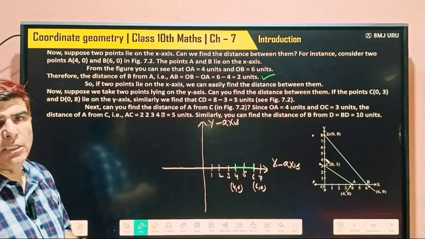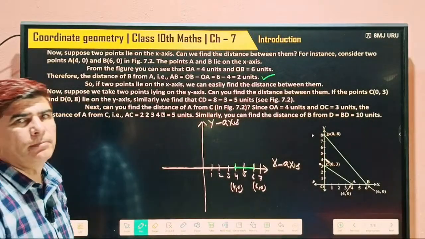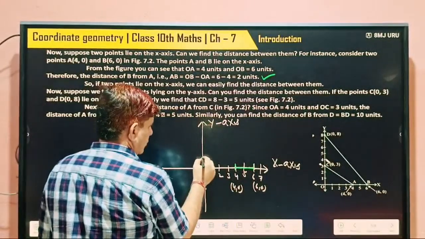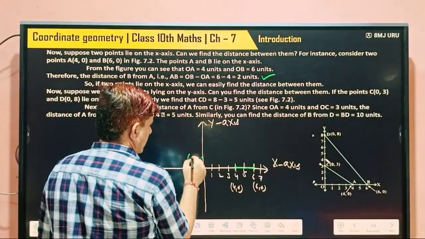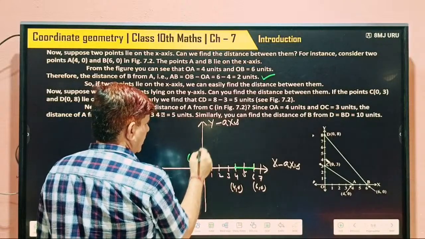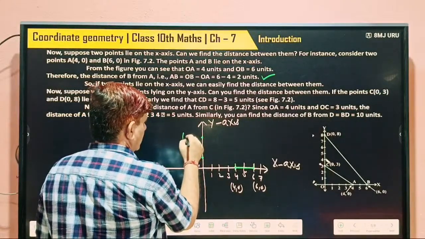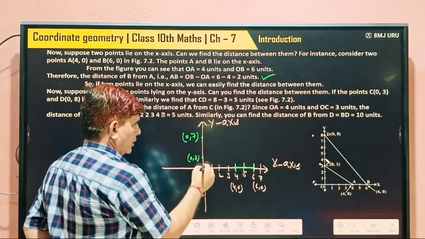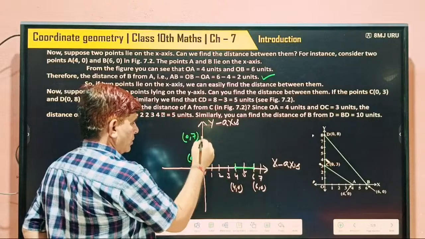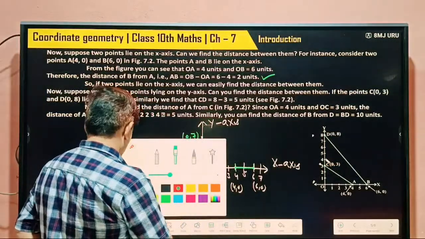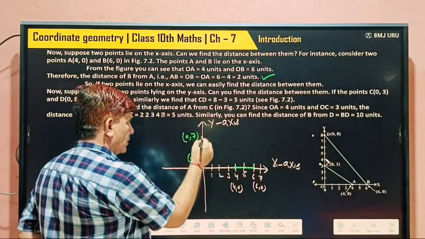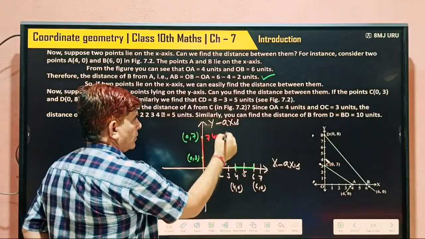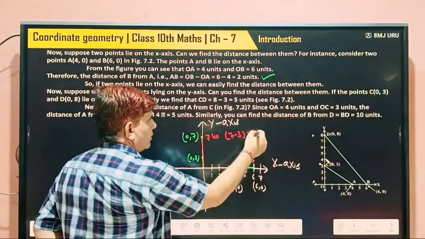If 2 points lie on the same axis, similarly, if we have a point here, 0 and 3 we can take, and another point, 0 and 7. So this is 3 units, and this distance total is 7 units. So 7 minus 3, how much? 4 units.